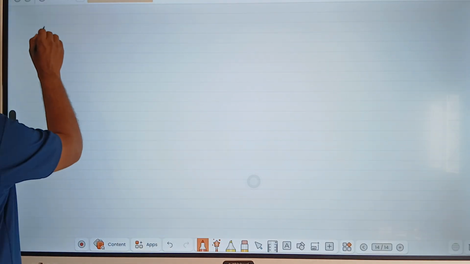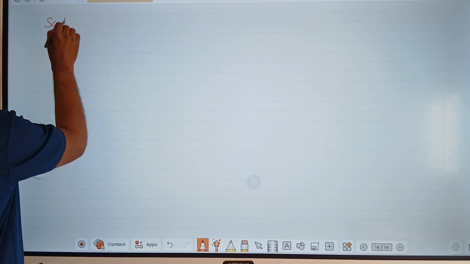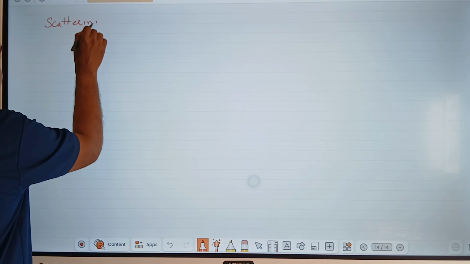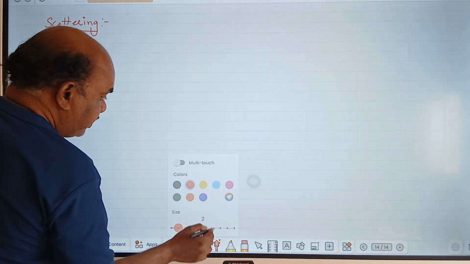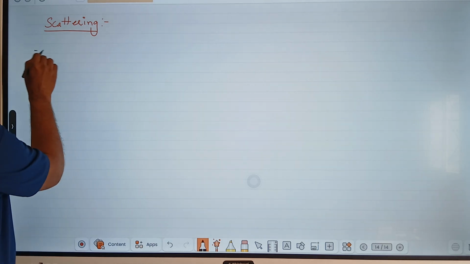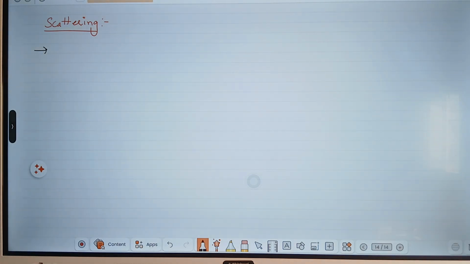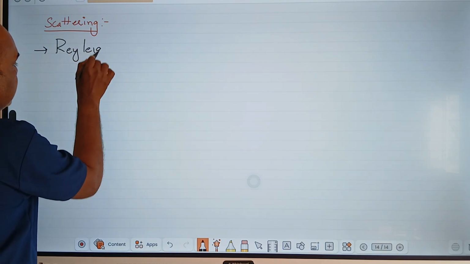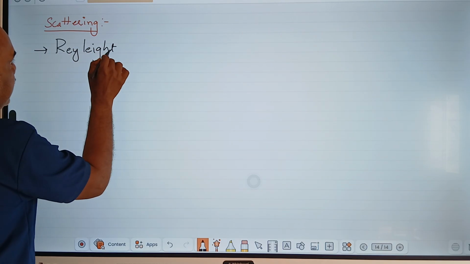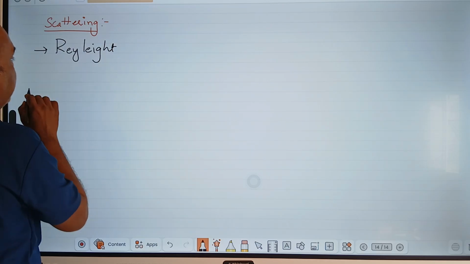See here, important points in scattering. Let me remind you about scattering. The concept of scattering: who introduced it? The scattering concept was introduced by Rayleigh. R-A-Y, L-E-I-G-H, Rayleigh. He is also a scientist.